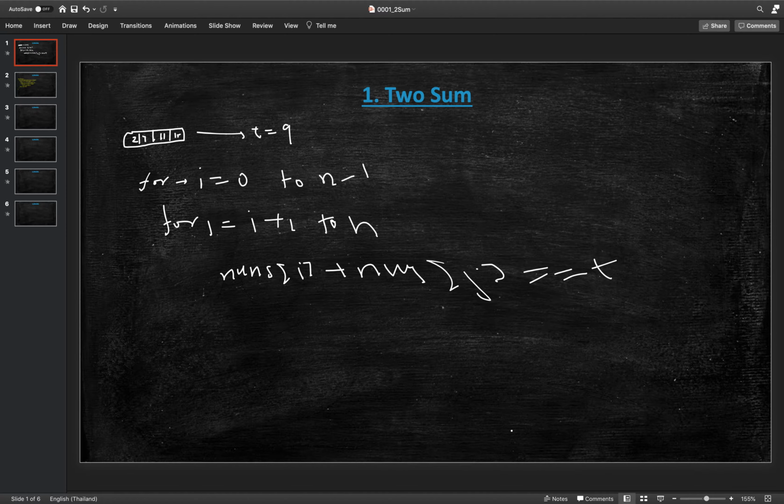If it is, we return i comma j as an array pair, and we iterate for all such pairs of i comma j.